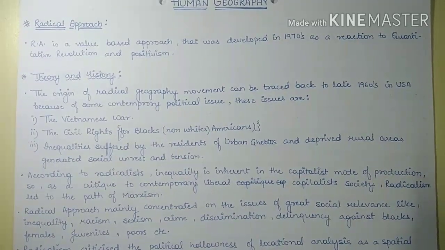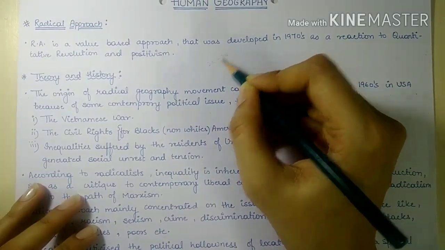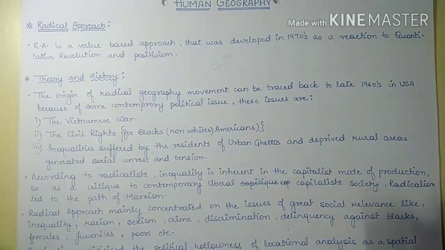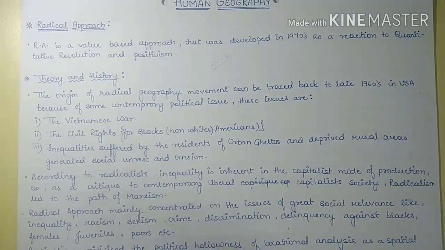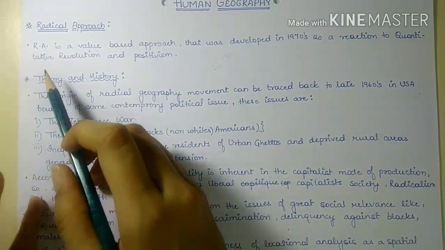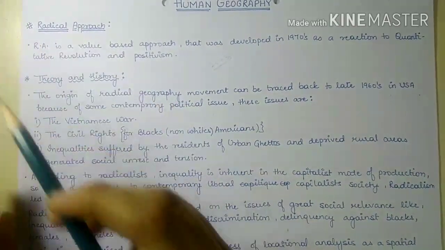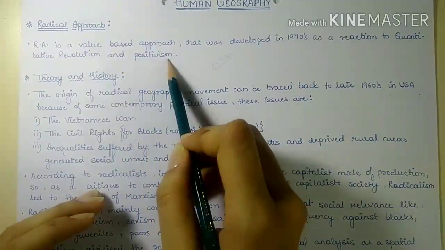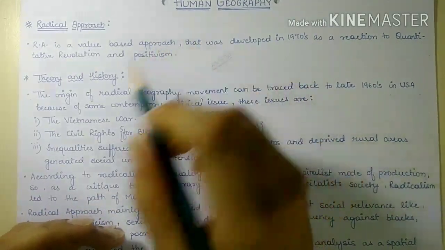Radical approach, or we can say the concept of radicalism, is a very new concept, just 25 to 30 years old. So, this approach is a value based approach that was developed in 1970s as a reaction to quantitative revolution and positivism. So, this radical approach was developed against the quantitative approach and positivism. That means on and all it was against capitalism.